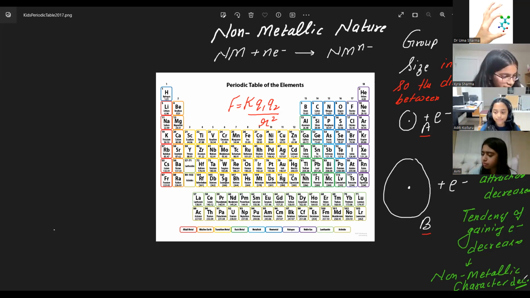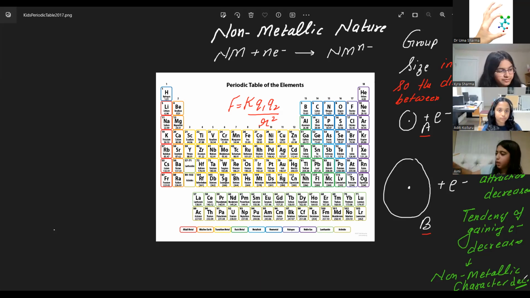Okay, understand. Avni, now listen to me carefully. Non-metallic character and metallic character, we are comparing from the size, right? If size is big, metallic character is more, non-metallic is less. If size is big, attraction is less, it can lose electron more, but it can gain electron with difficulty, correct? So we are deciding metallic and non-metallic character from the size.